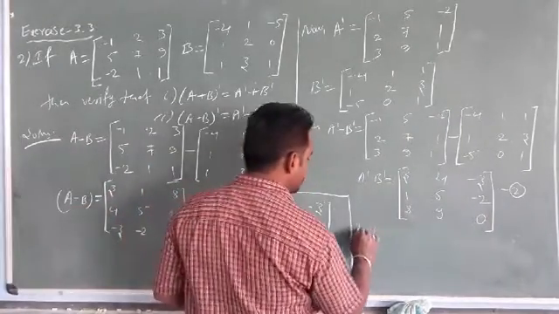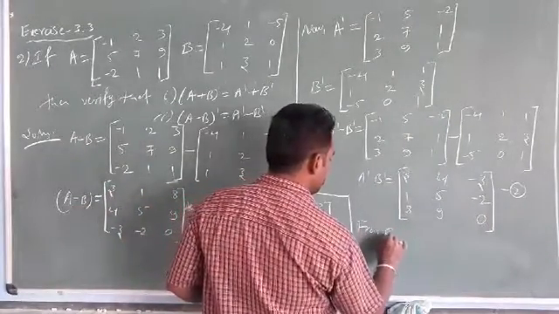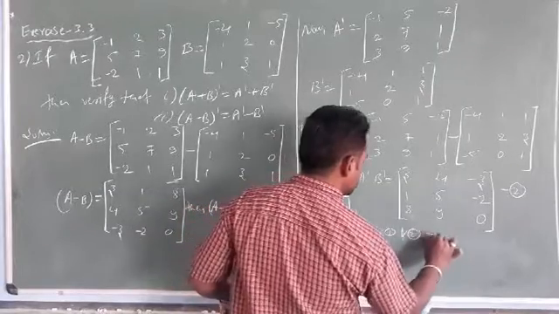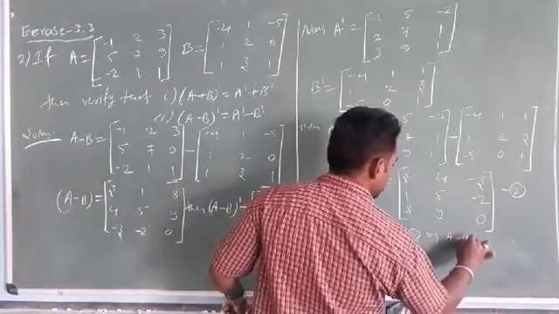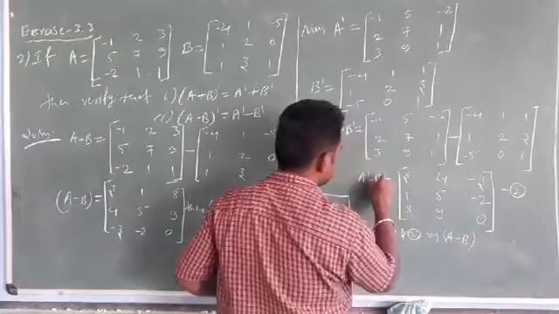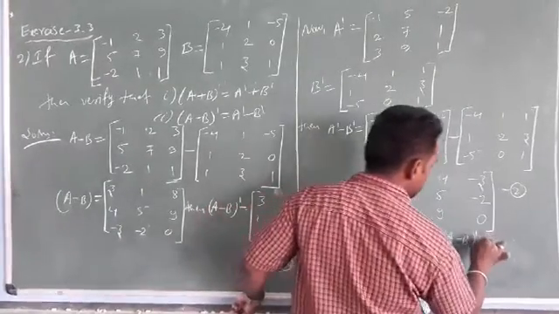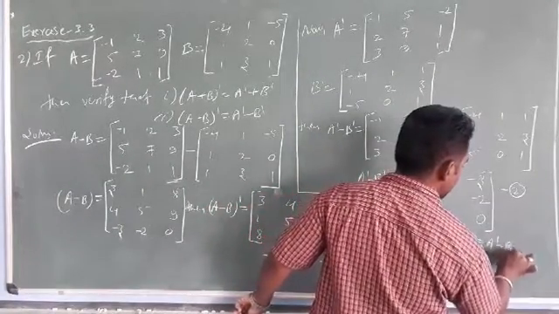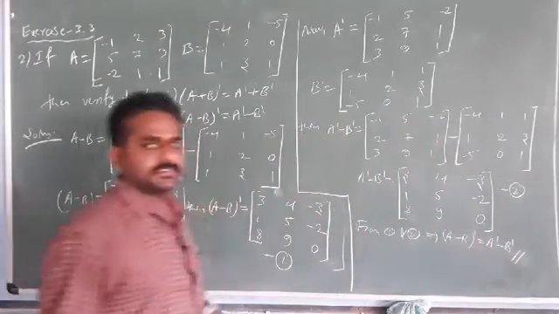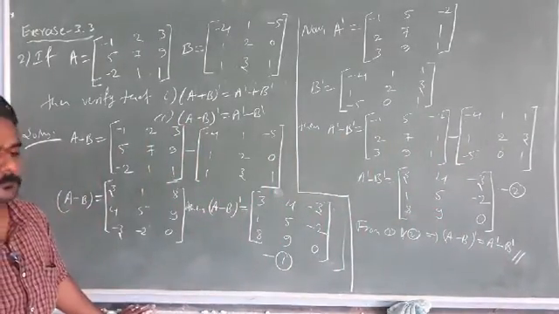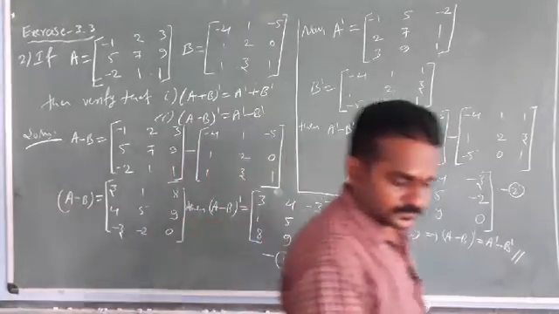So from 1 and 2 it implies A minus B whole dash equals A dash minus B dash. Okay, just note it down, students.